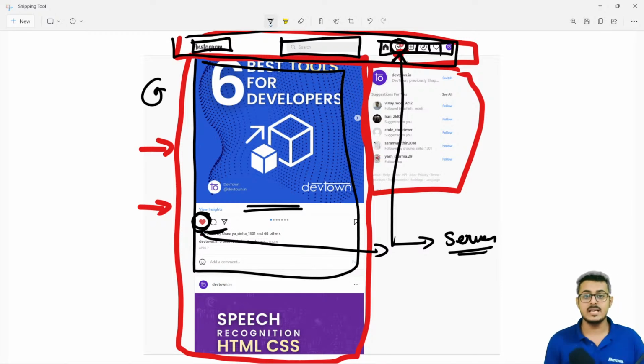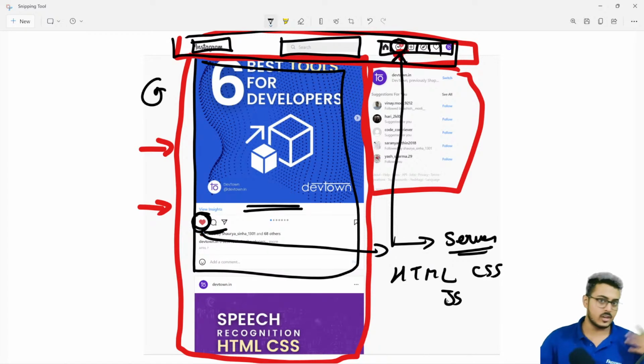Okay, that is the basic understanding that you need to develop about React. First of all, you are able to create components very easily. You can fill them up with data very easily. Any website, like I said, is made up of HTML, CSS, and JavaScript. We have already discussed this.